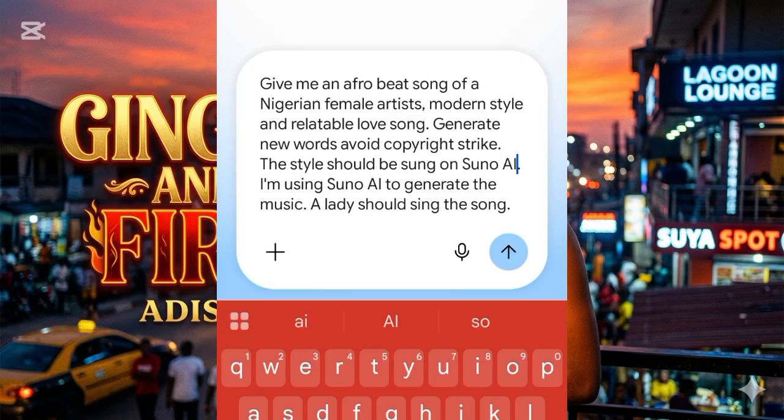Now let's dive into this. You are going to go to Gemini AI on your phone. Just give it this exact same prompt. Pause the video and read the prompt and write it down and continue watching the video.